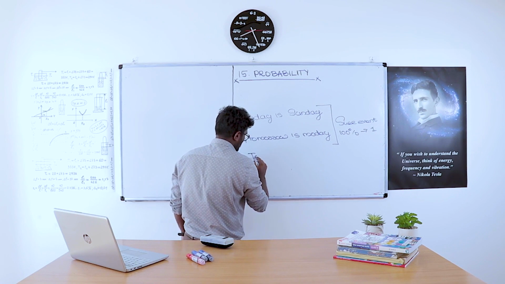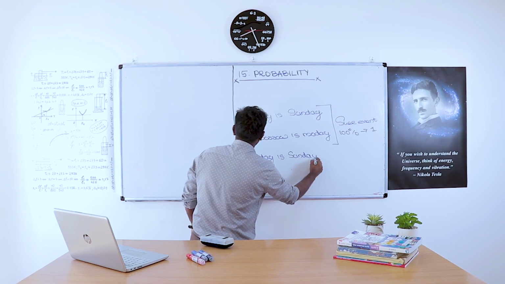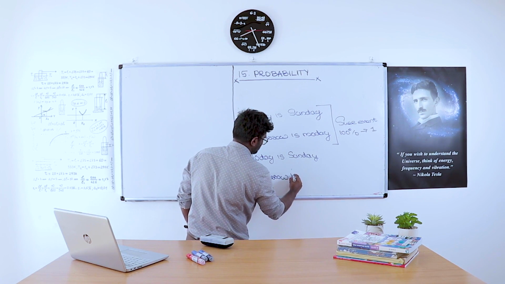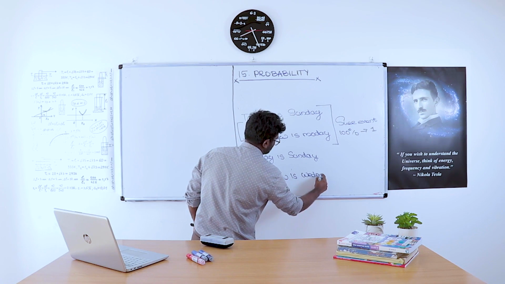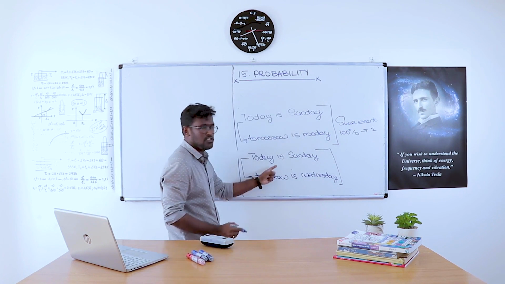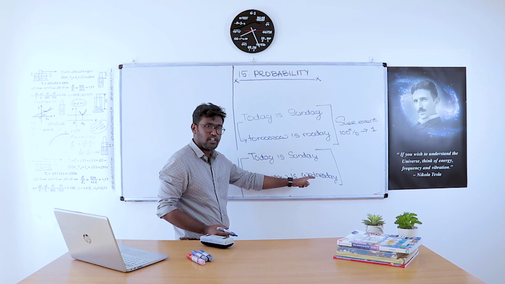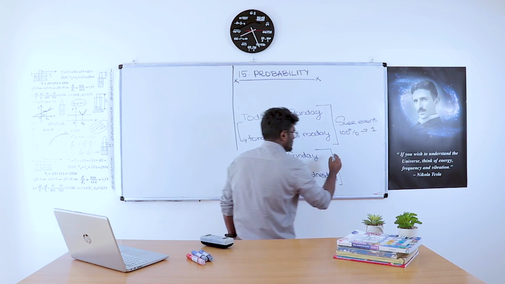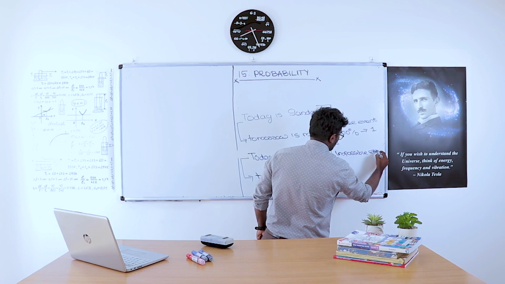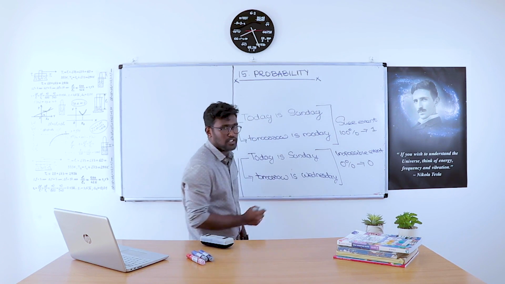Say today is Sunday. Somebody says that tomorrow is Wednesday. Tomorrow is Wednesday. Does this happen? Is there any chance of Wednesday tomorrow? No, because this event is called an impossible event. The chance of this happening is 0%. That means in probability we say that it is 0.